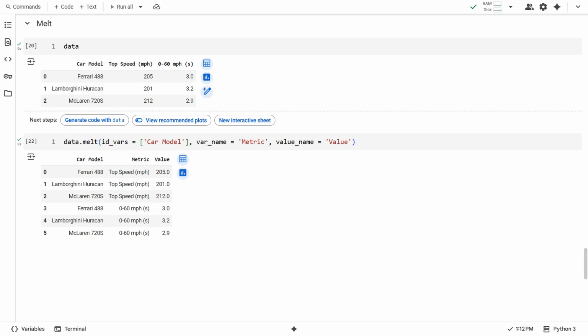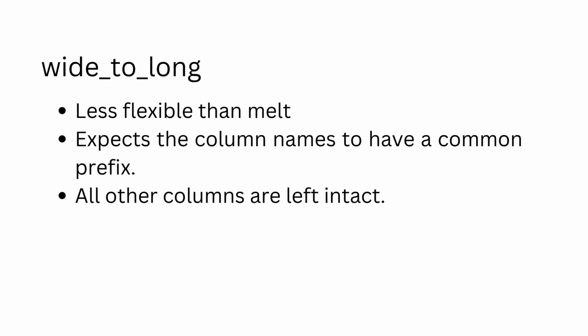Here, the performance metrics, which were the columns in the original data frame, have been converted to rows, based on the model of the car. The id_vars parameter takes the index column. The var_name parameter takes in the name of the new column formed after the melt operation, that contains the metrics. We can also provide the name for the value field. There is another operation, similar to melt, called wide to long. This operation expects the columns that are to be unpivoted to have a common prefix. The other columns are left intact.